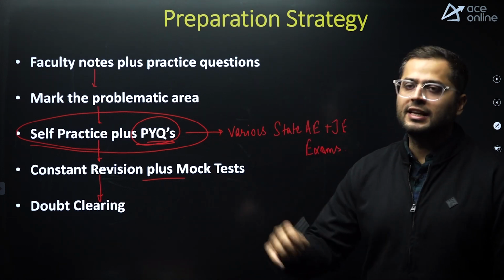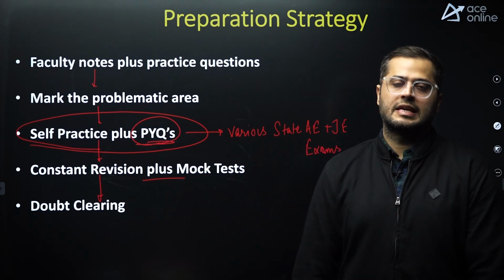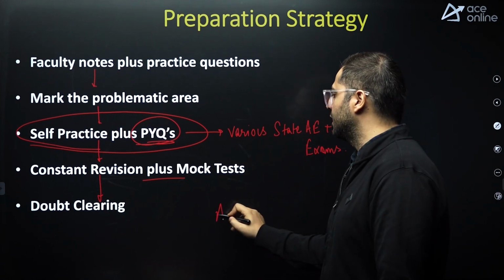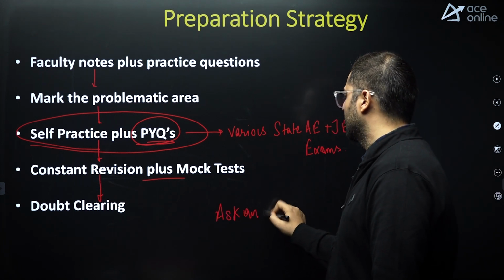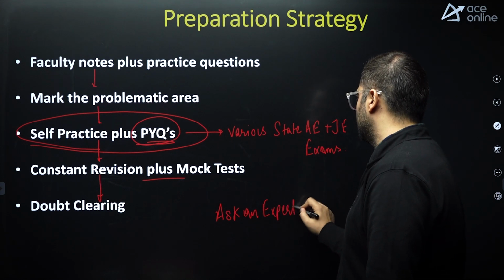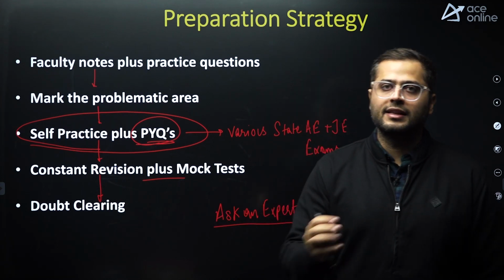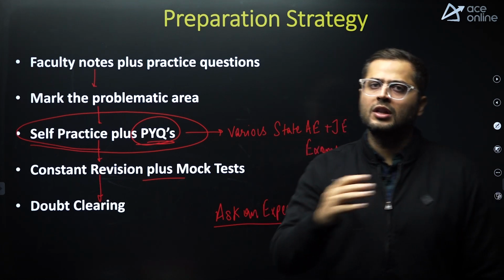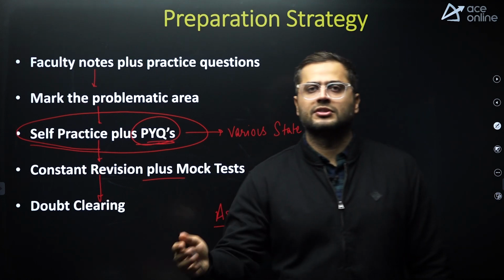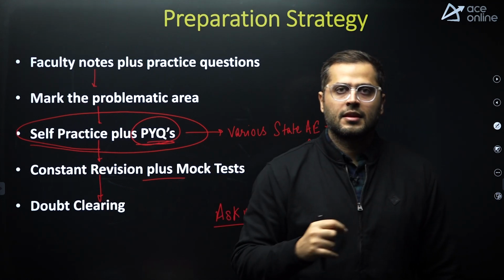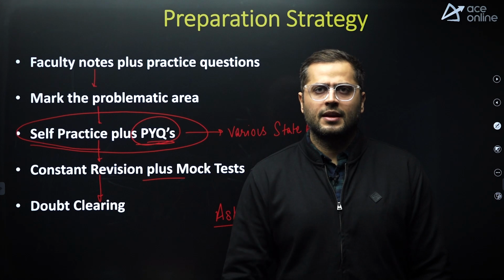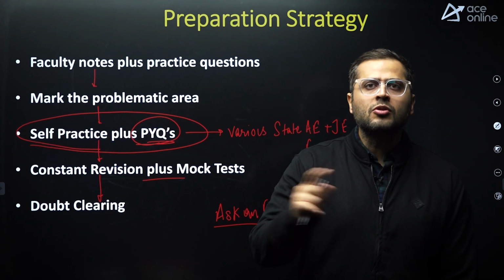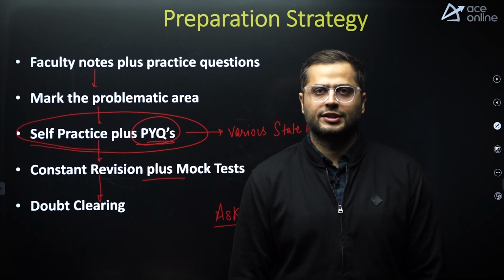After that, parallelly, if there are doubts, clear your doubts. Ask the faculties how to reach out to you, and we have an ask an expert option on our application, on which you will get a response by the expert within 24 or 48 hours. And moreover, almost all the faculties will be giving you their personal number as well. You can reach out to them and ask the doubts directly, through WhatsApp on their mobile numbers.